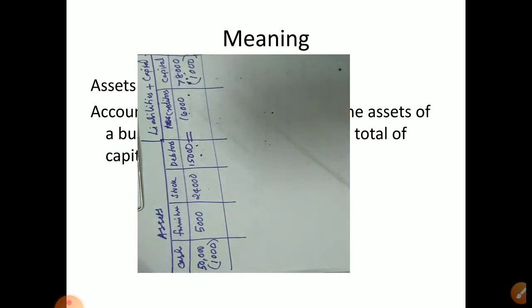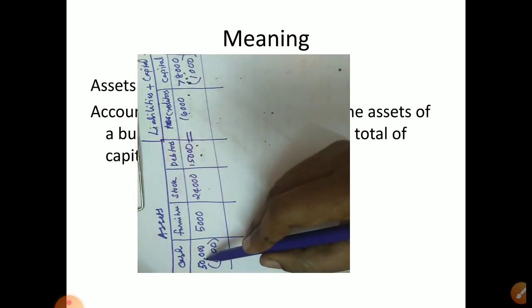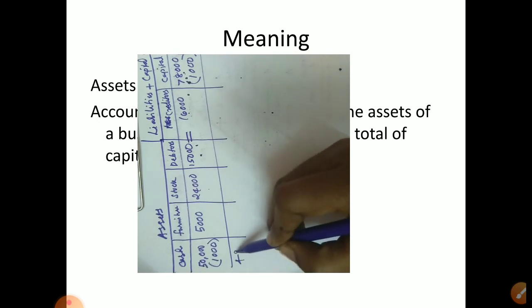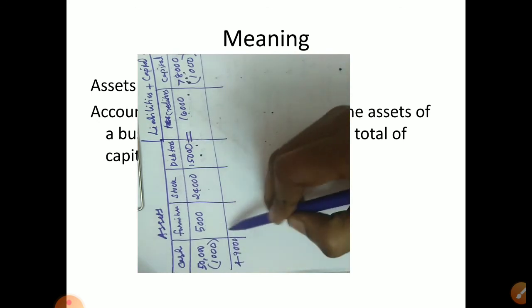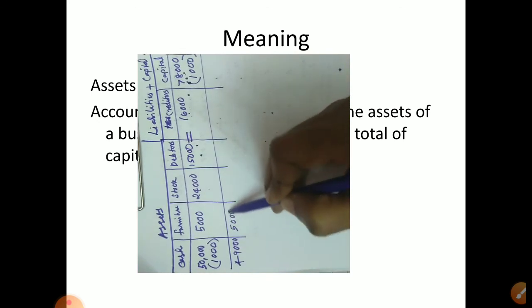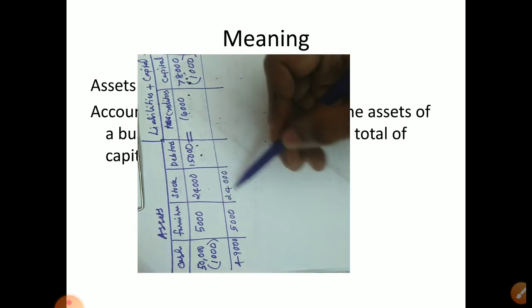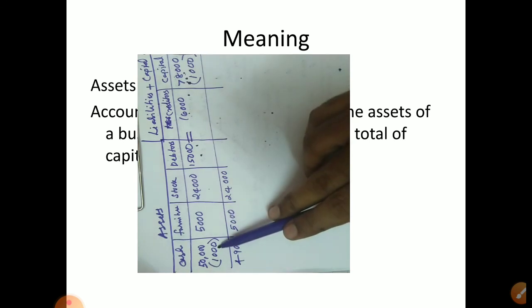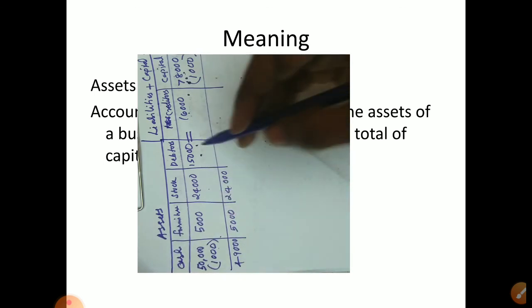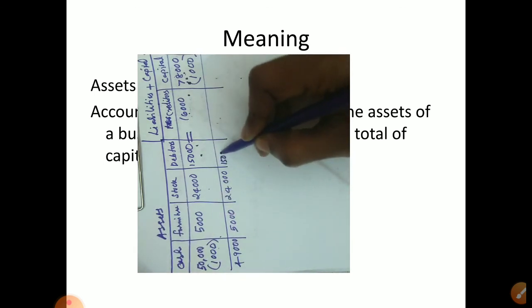So paid rent. Okay, so now the new cash balance become 49,000. Furniture no change, 5,000. Stock no change, 24,000. So due to a particular transaction, which columns are affected, there only you put the amount. Okay, other columns as it is will remain. Then 15,000.